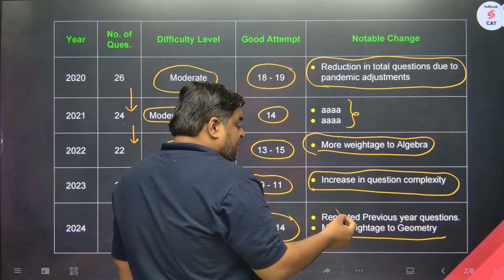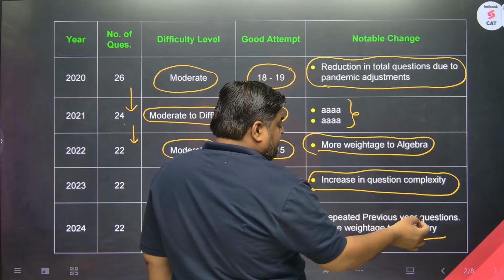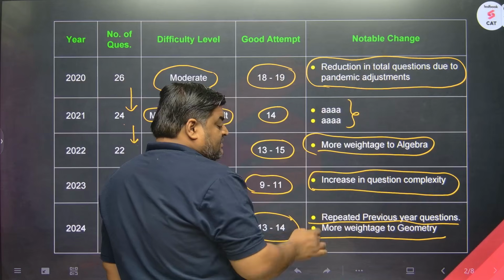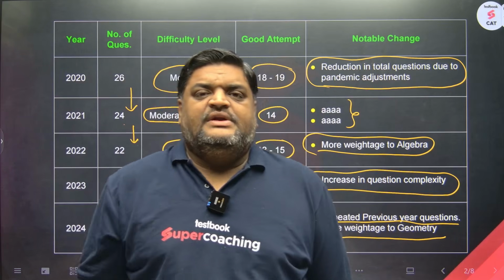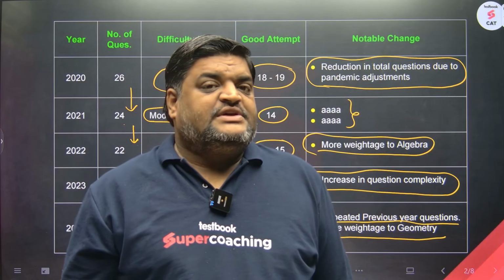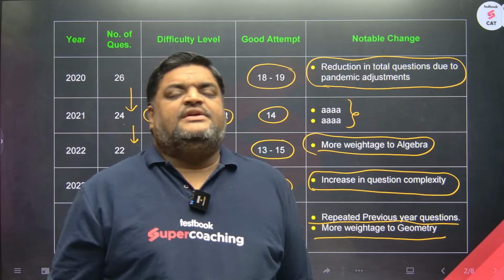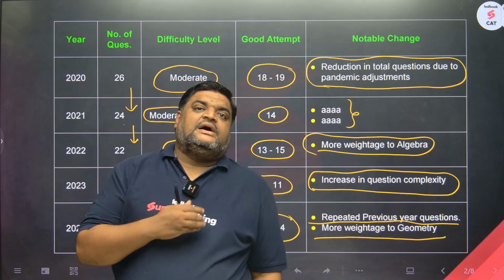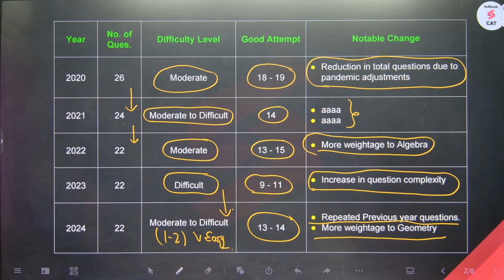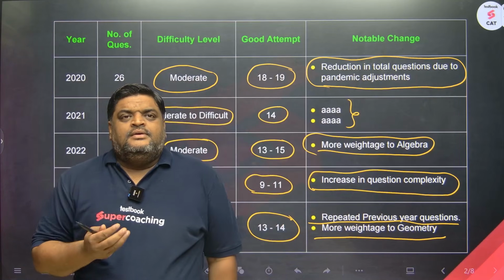Also, for the first time ever in the history of CAT, you saw repeated previous year questions in 2 of the slots. This has never happened. Word by word, the data was repeated. The only difference was the question. Now, this highlights the importance of previous year questions. Previous year questions anyway are very important, but because in 2024 there were direct questions in the QA section from PYQs, and that too not PYQs of 2016, 17, 18, 19, but of 2023.